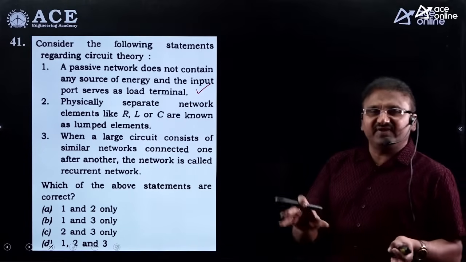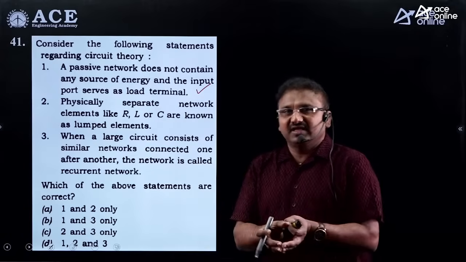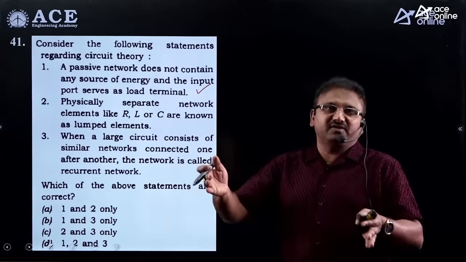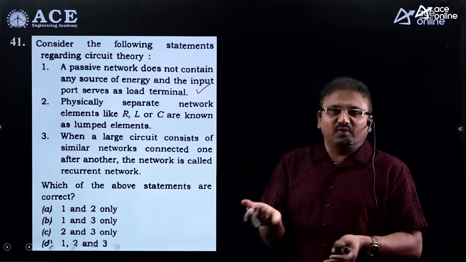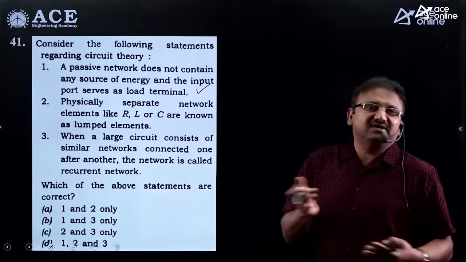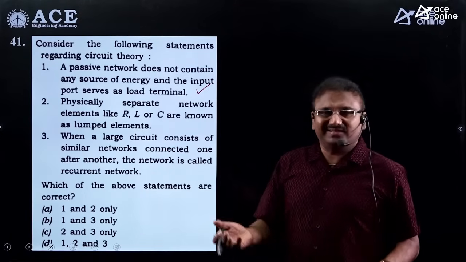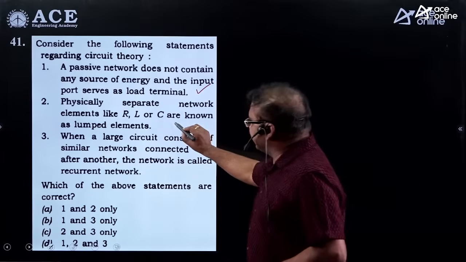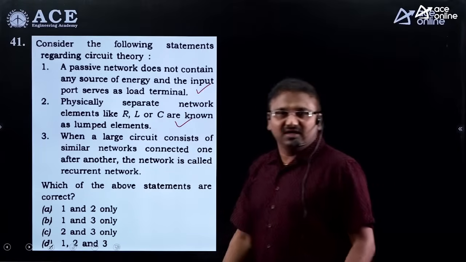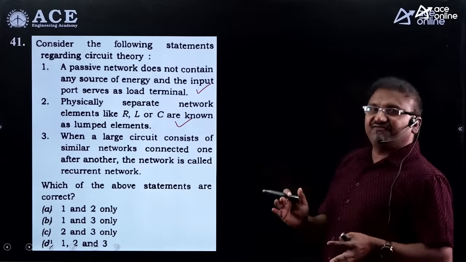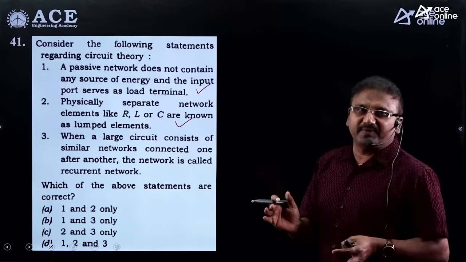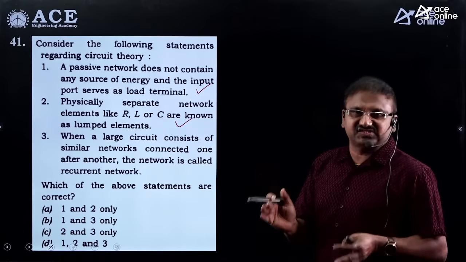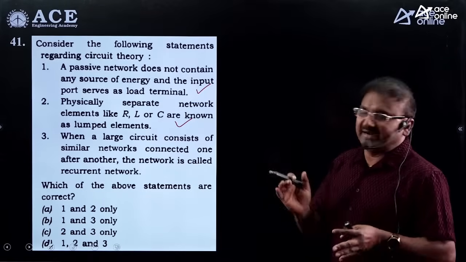As you know, the difference between lumped and distributed: lumped elements are those which we are able to separate, while distributed means we cannot separate. We are not able to separate. That's why, as per the given statement, the second one is also correct, since physically if we are able to define the voltage and current properties across R, L and C, those elements are nothing but lumped elements, right?